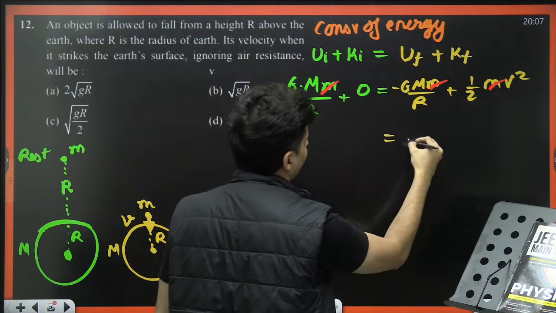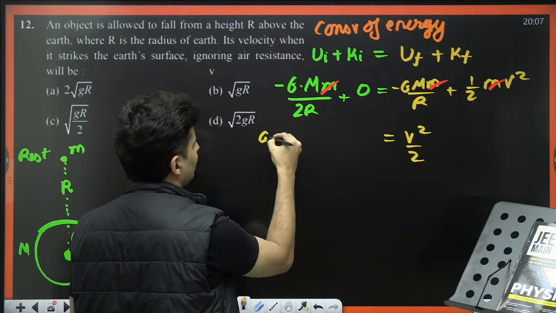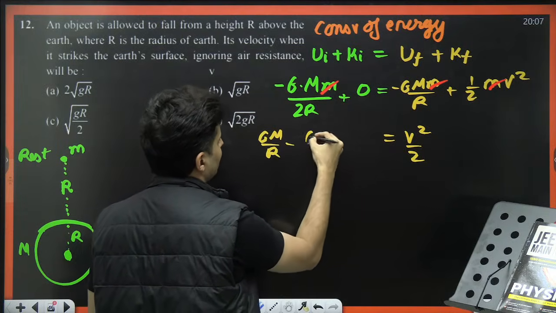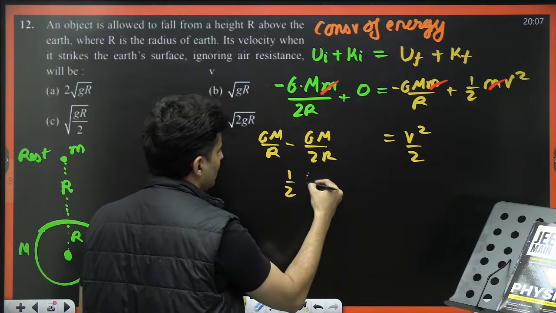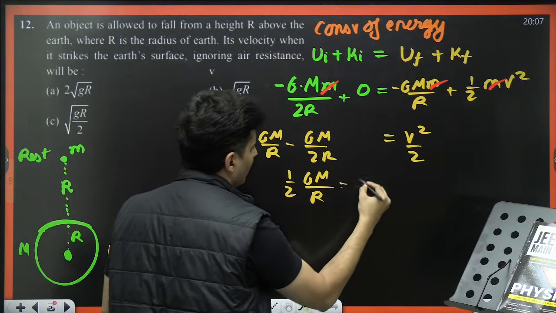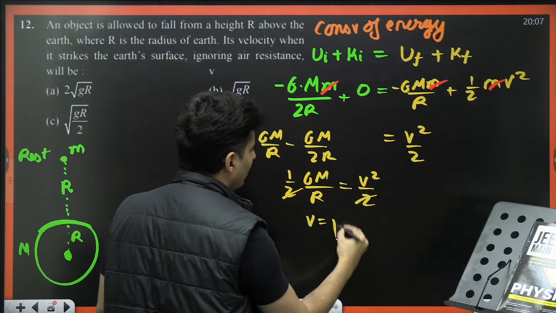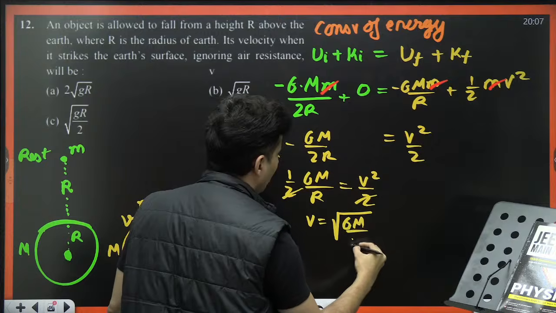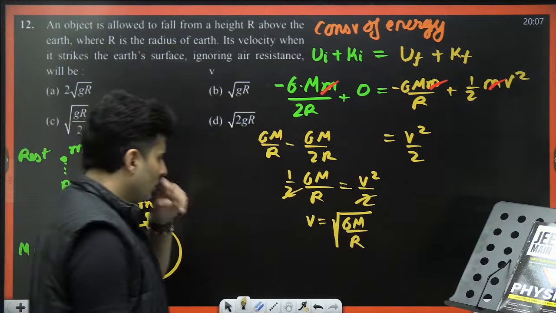So, I will just get v square by 2 equals GM by r minus GM by 2r, which will be half GM by r. This will be v square by 2, 2 cancels. So, v will be root of GM by r. But answers are in g, no problem.